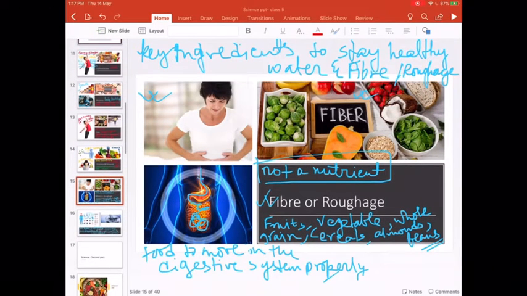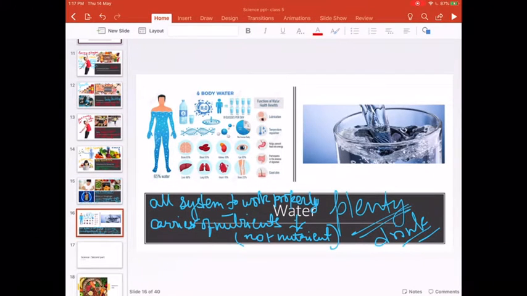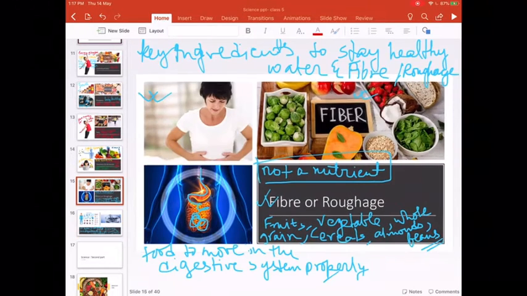Then we moved on to fiber or roughage and water. Though we know that fiber and roughage are not nutrients, they are still included in the components because they have a huge role to play in our body.